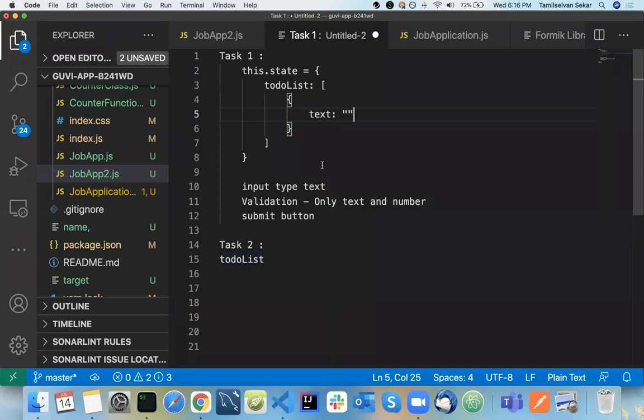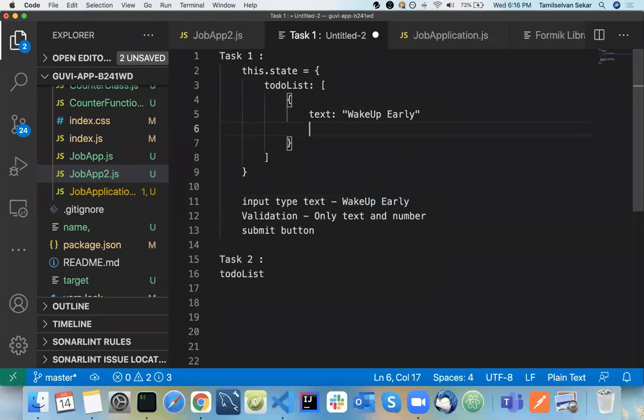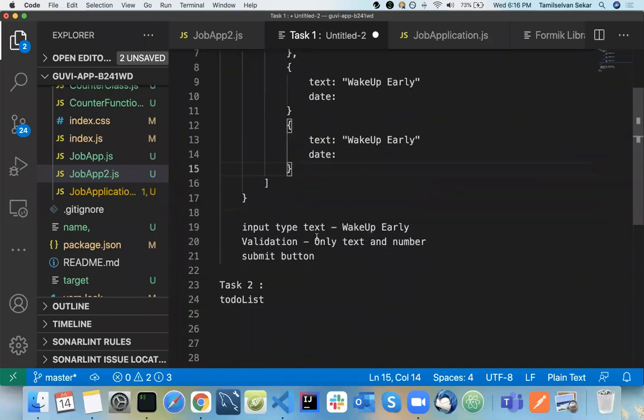Text equal to, suppose I type something like, it's to-do, right? So, wake up early. Add this message here, and add a date to this. So whenever you click on submit, add the date to that particular field. Same applies to other fields as well. Whenever you do submit, just push the text, also with the new date, so new Date to this particular date field.